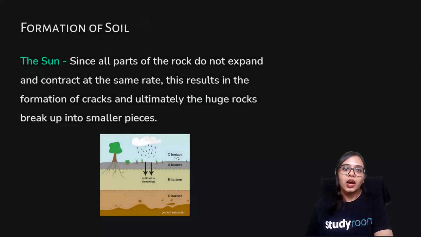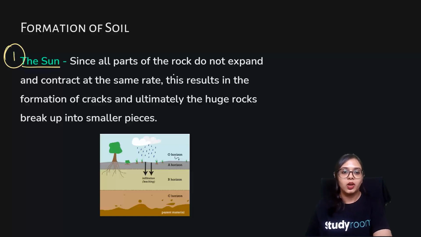Now, there are other factors that are responsible for the formation of soil, namely sun, water, and also some lichens. So let's learn about them one by one. The sun is the first determinant that is responsible for the formation of soil.